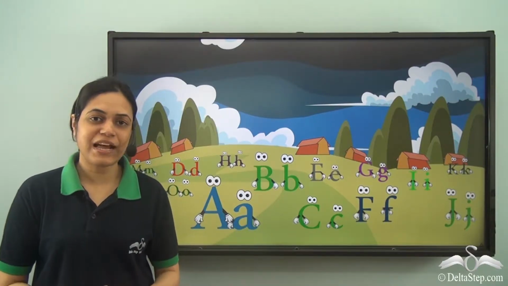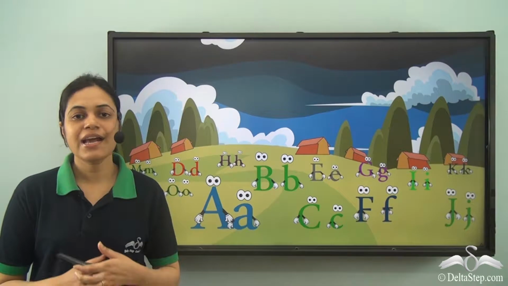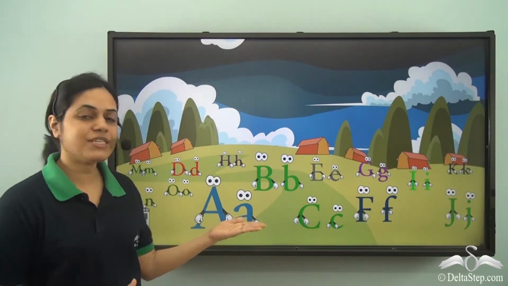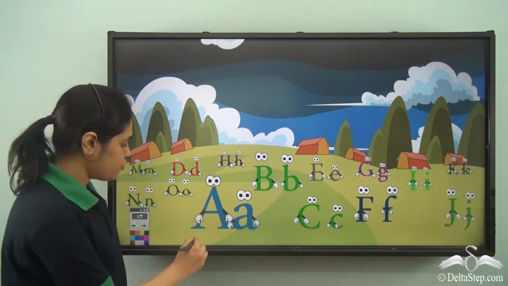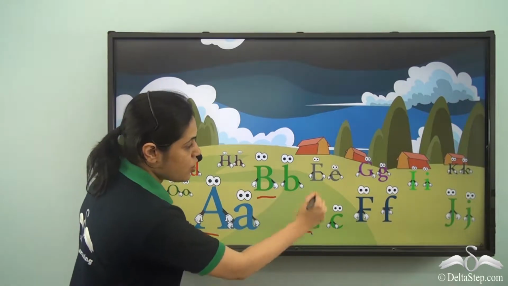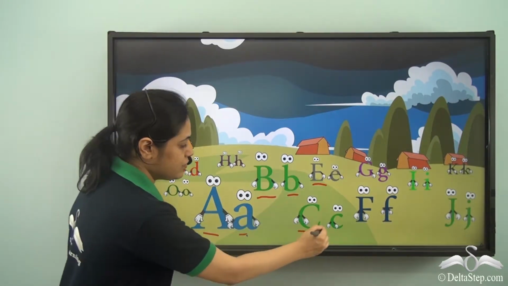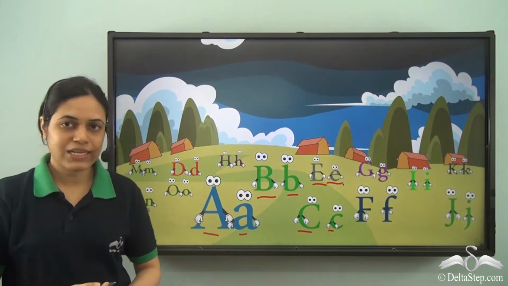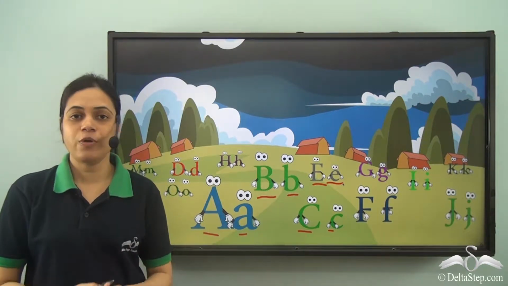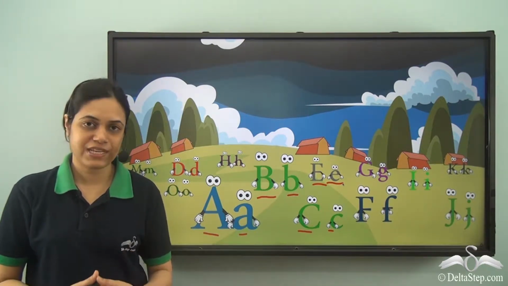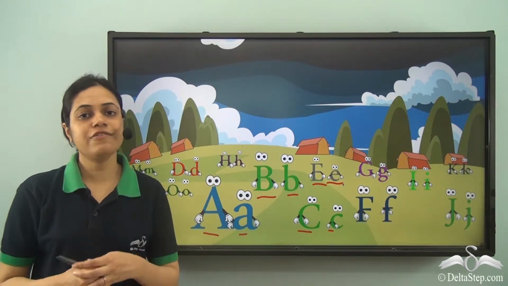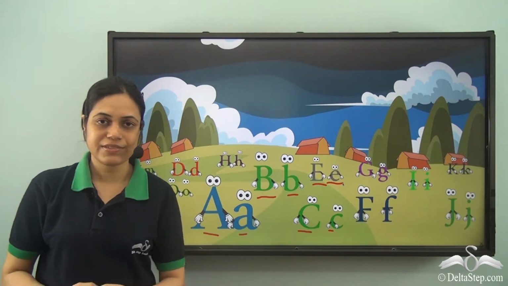There are 26 alphabets in the English language, and each alphabet can be written in two different ways, using a capital letter or a small letter. Now, capital letters are used to show importance or to emphasize. Now, let us learn a very important use of capital letters.